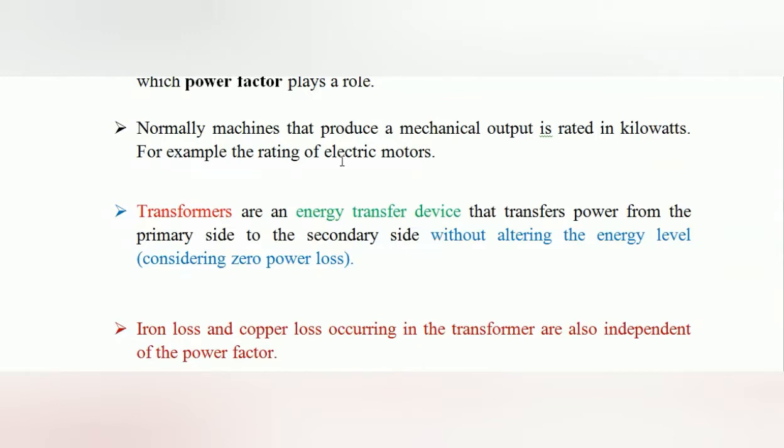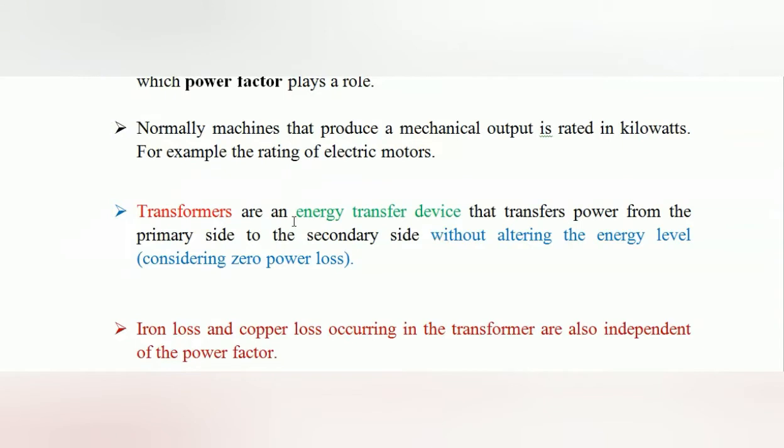So all the devices producing mechanical output are rated in terms of kilowatt, not kVA, right?